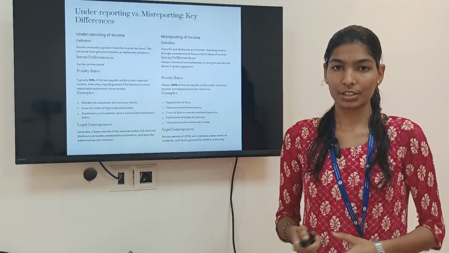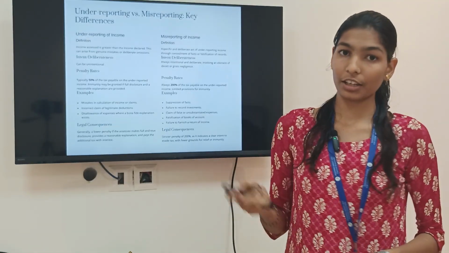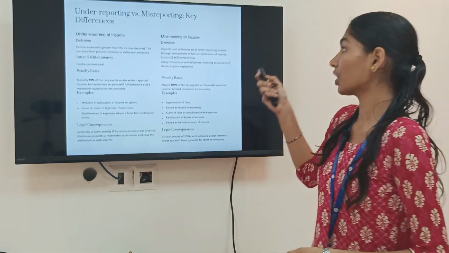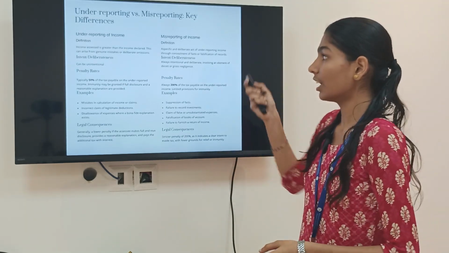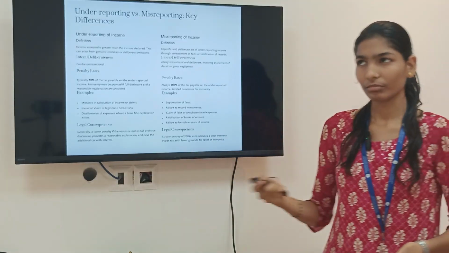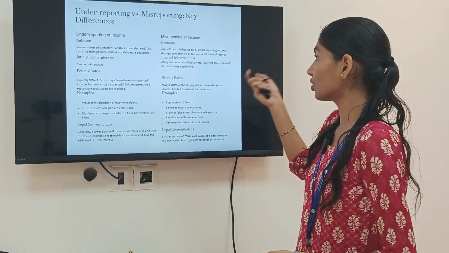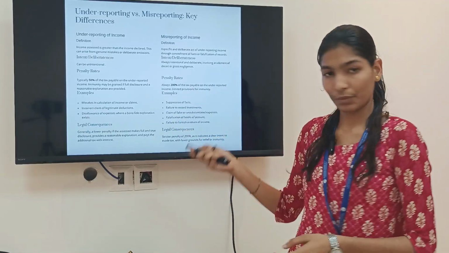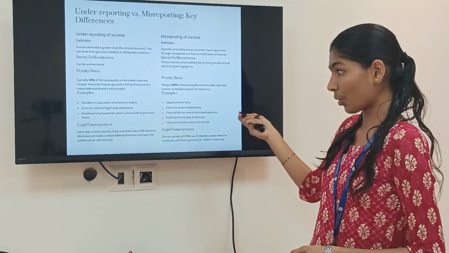So what's the main difference? Now I am going to tell about the difference between underreporting and misreporting. Underreporting occurs unintentionally, whereas misreporting occurs intentionally. Underreporting might be because of a mistake or incorrect deductions you're claiming, but in misreporting, you're trying to hide some facts. So here the penalty is 50%, whereas in this case the penalty is 200%.